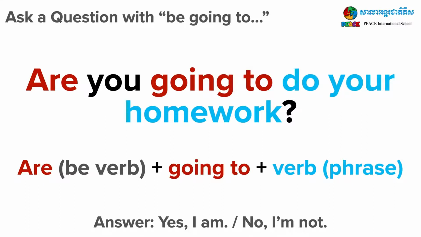Now, let's review how to ask a question with be going to. We use the same structure, be verb, going to, but we change the subject and the be verb. We change their place. So we start with the be verb. Are you? Are you going to? Be verb plus going to, and then the verb phrase. What's the verb phrase in this question? If you said do your homework, you're correct.